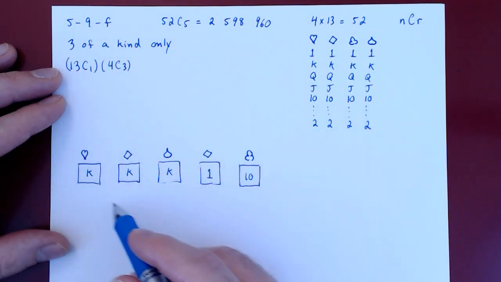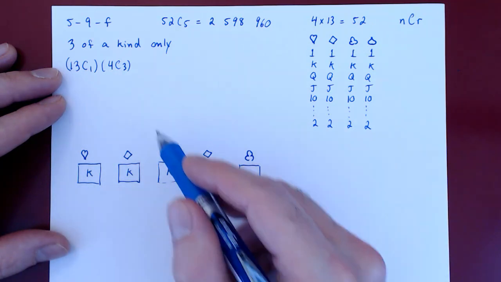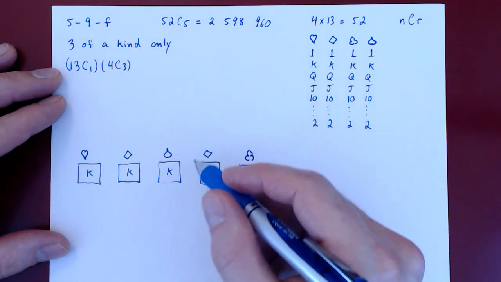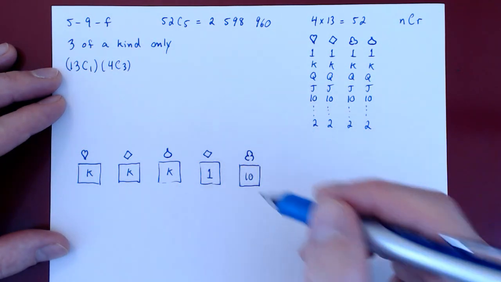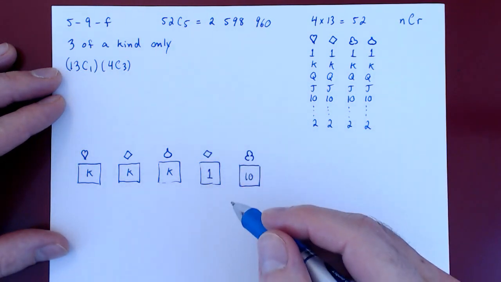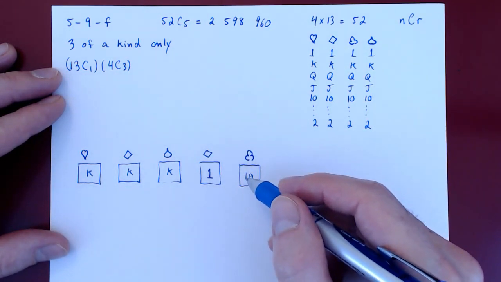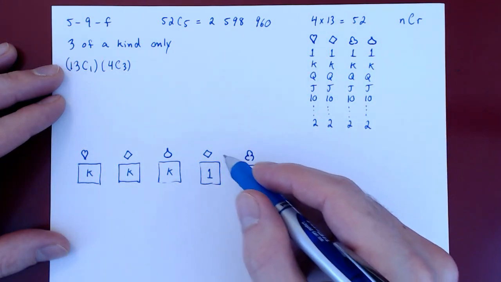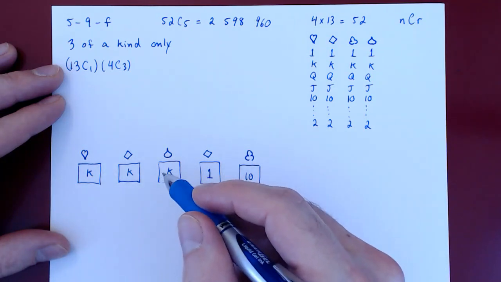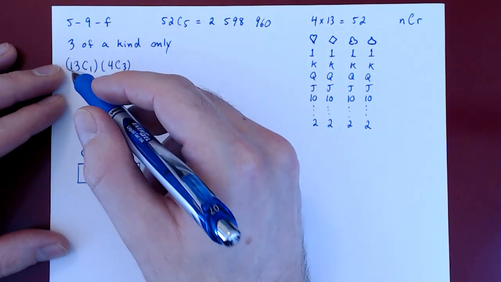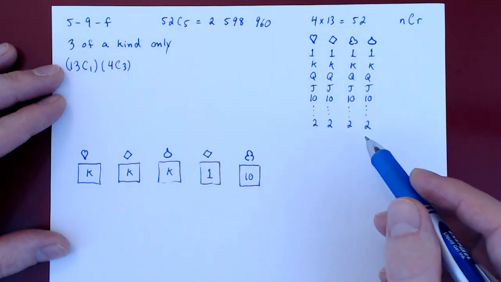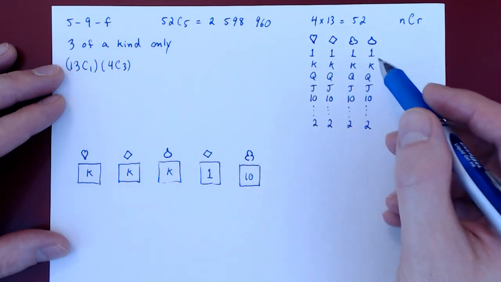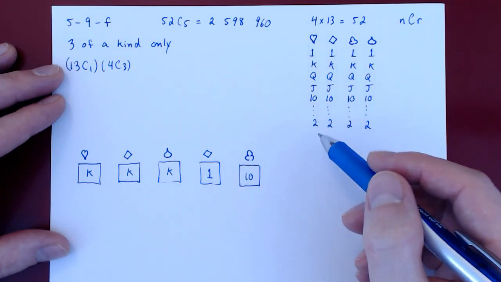Now we have counted all possible triples. But that's not all, we have an incomplete counting here. We're missing the number of possibilities for the remaining 2 cards. And here we have to be careful, right? We first again chose the kind, but we no longer have 13 kinds to choose from, as the kinds of the last 2 cards cannot be the same as the kind of the triple. So whereas we had initially 13 kinds to choose from, we have to rule out the first kind that we chose, and so now we're down to 12 kinds to choose from.